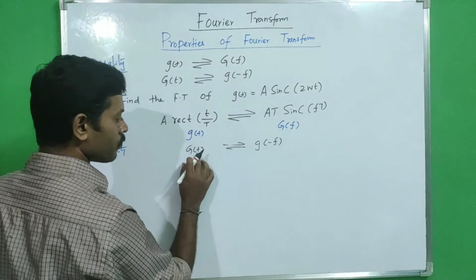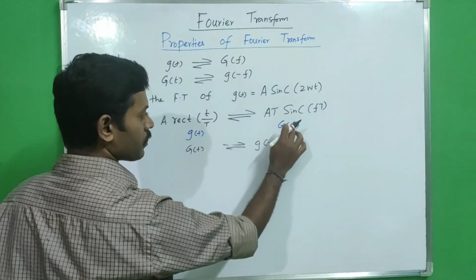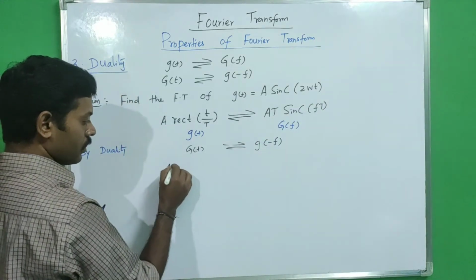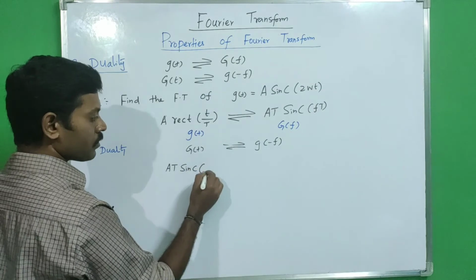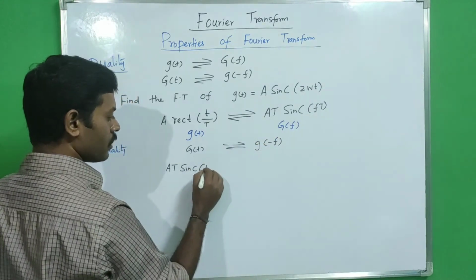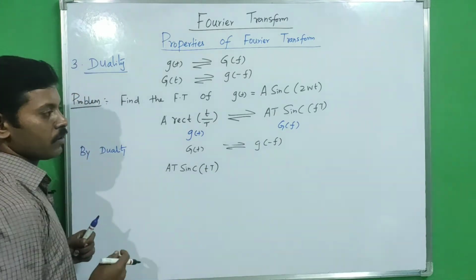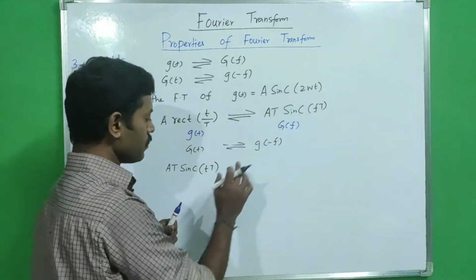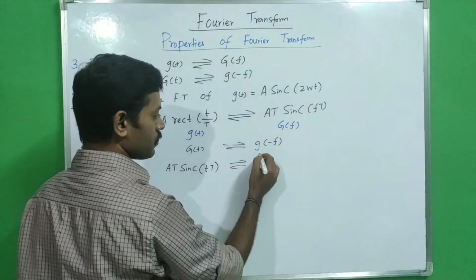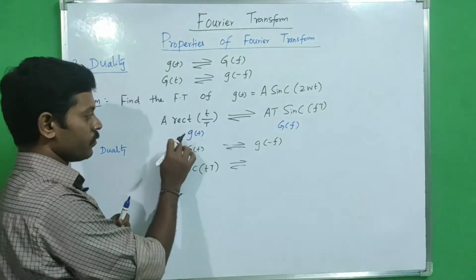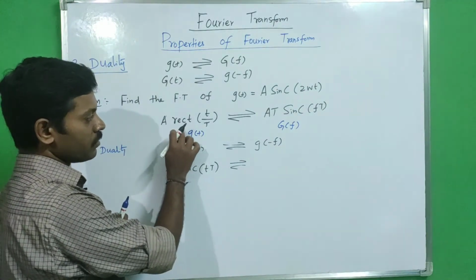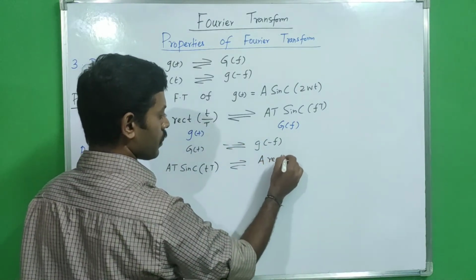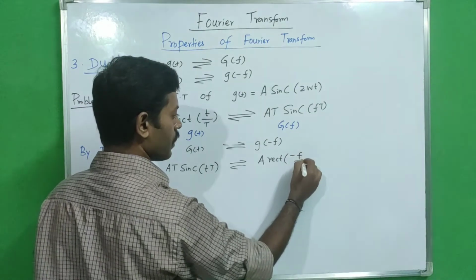So in capital G of f, I am just replacing f by small t, and we will get A T sinc tT. Similarly, for small g of minus f, in g of t I am replacing t by minus f, so we will get A rect of minus f by T.